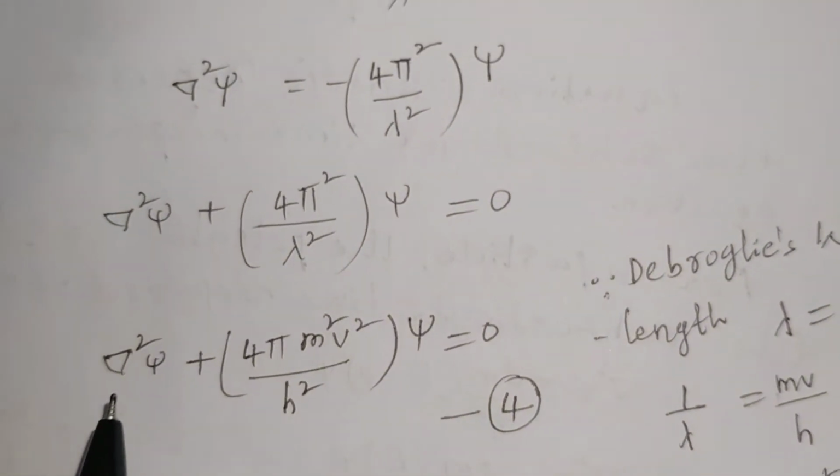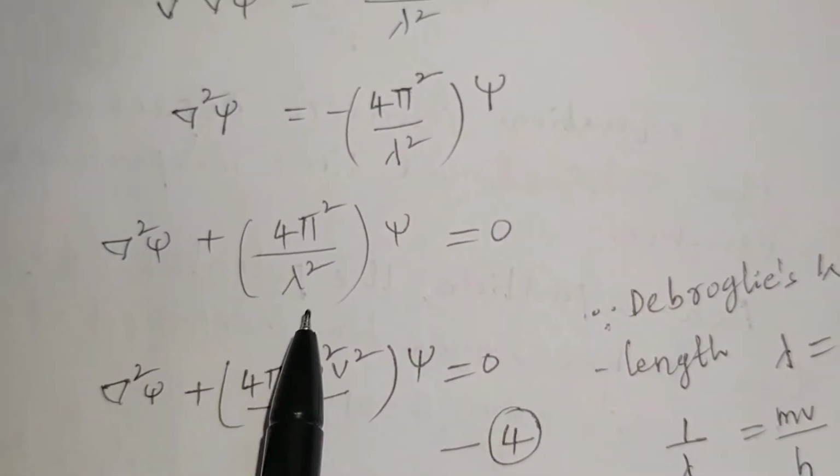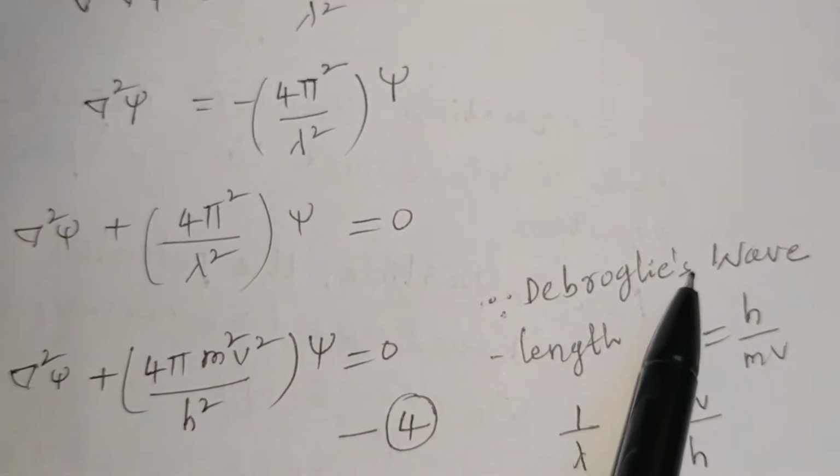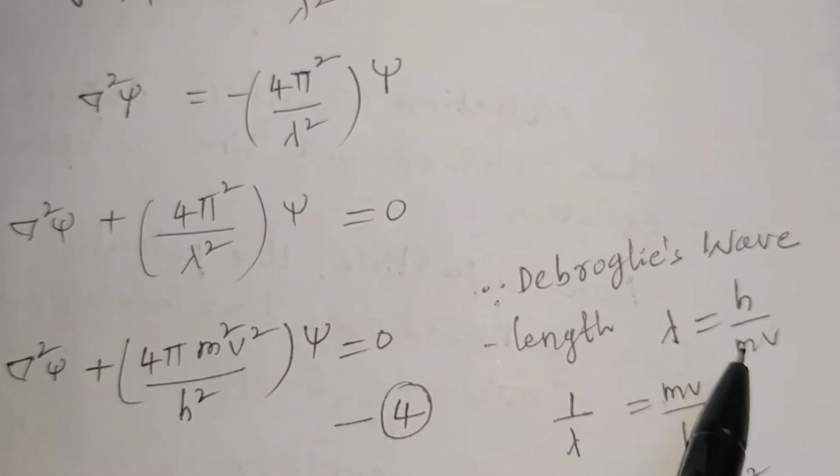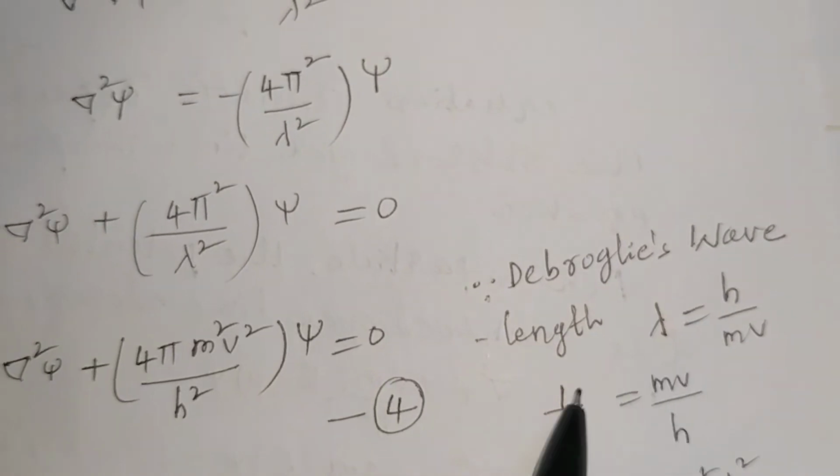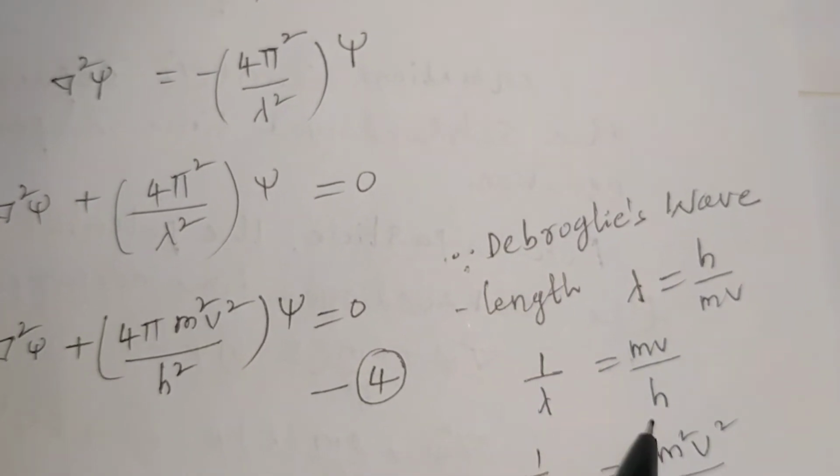Here lambda is the de Broglie wavelength. Since the de Broglie wavelength lambda is equal to h by mv, taking the reciprocal, 1 by lambda is equal to mv by h.